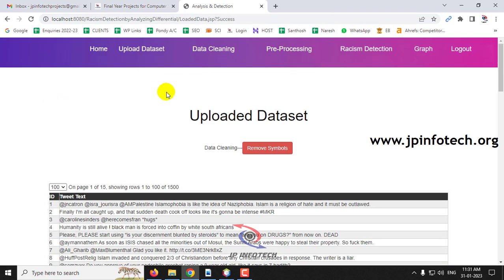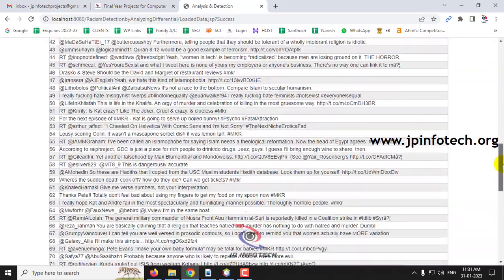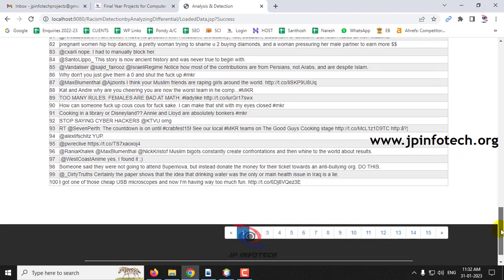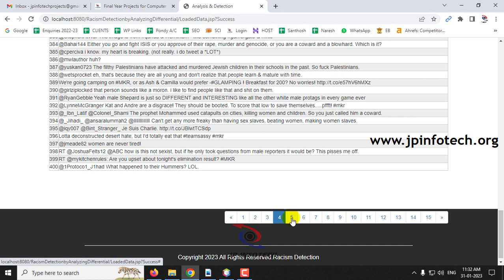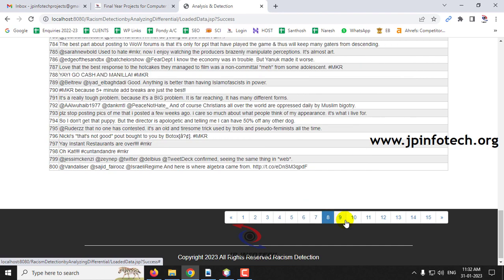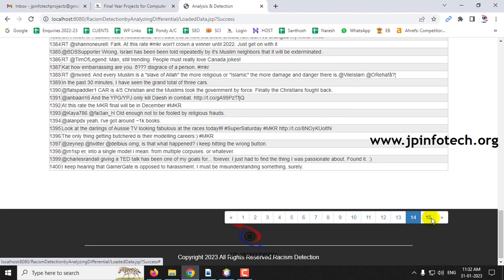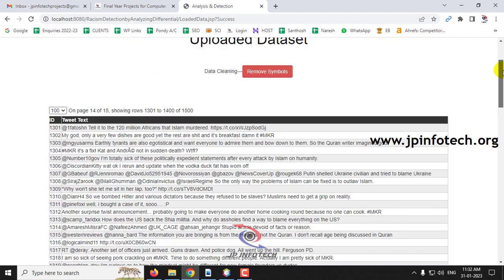Now you can see the data loaded successfully, and click OK. And now it will be navigated to the uploaded dataset, where you can preview the dataset that we have uploaded. You can scroll down and see. Here it consists of 100 per page, and you can navigate through these pages one by one and see the complete dataset, around 1500 records, loaded into the web part of the project.